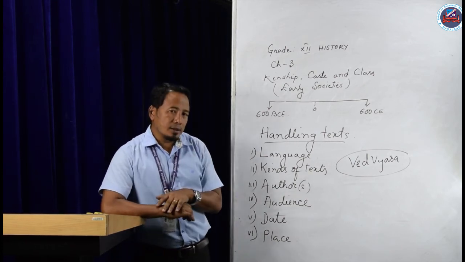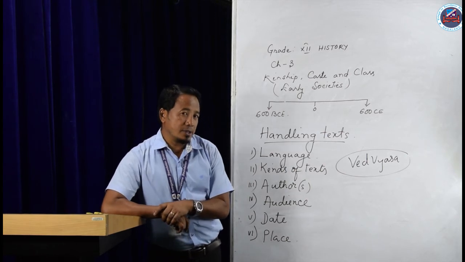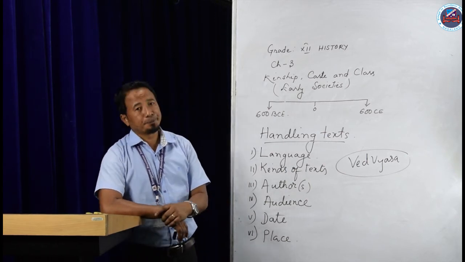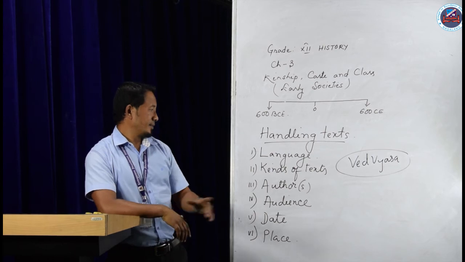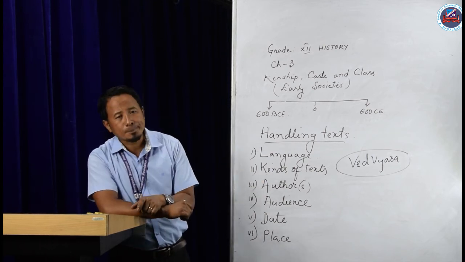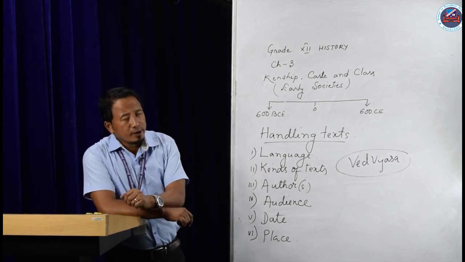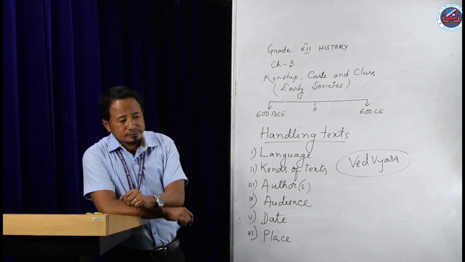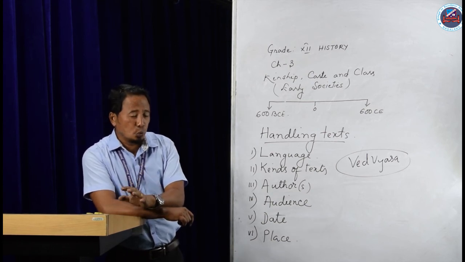Let us analyze another element to handle Mahabharata: content, or kinds of text. Mahabharata content can be divided into two.